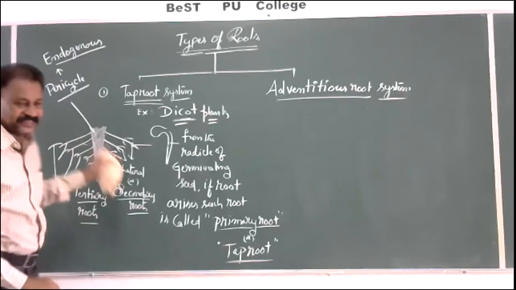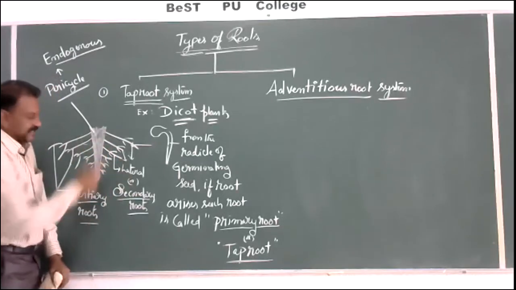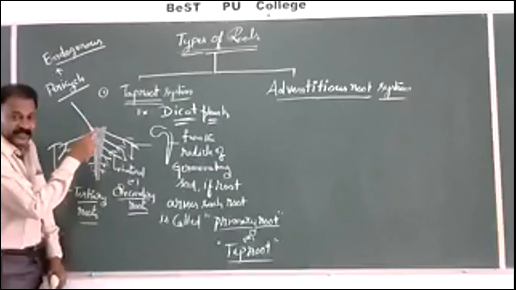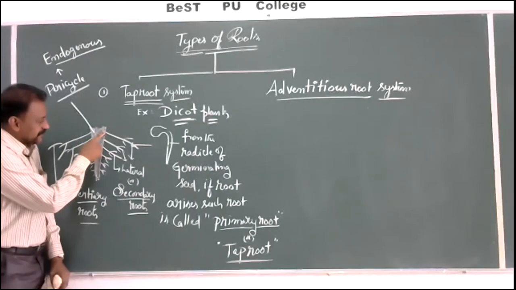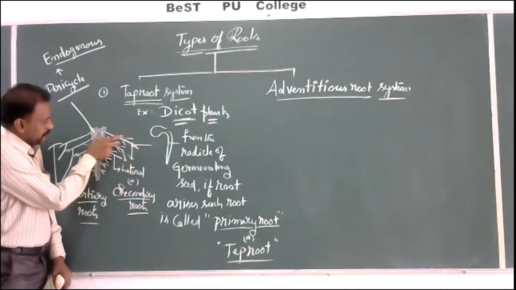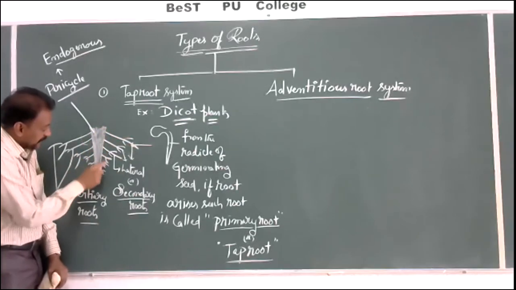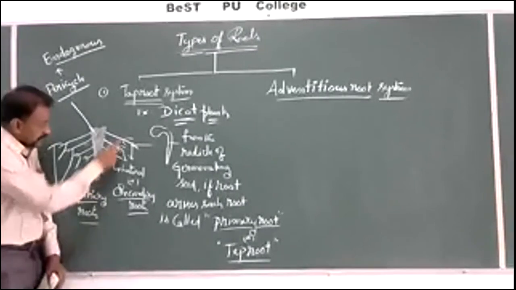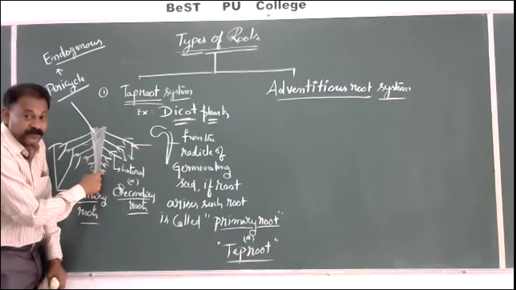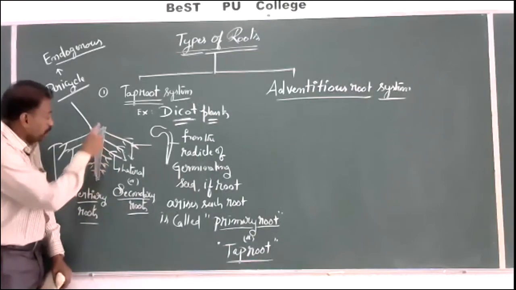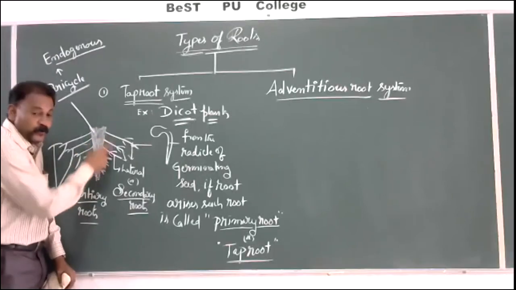Now, another concept. If you observe this, the roots which are at the base have greater length, whereas the roots which are at the tip are shorter. This is called acropetal arrangement. Base to the tip, acropetal.